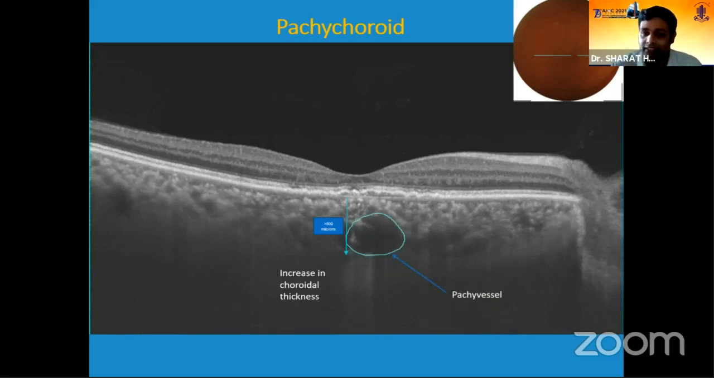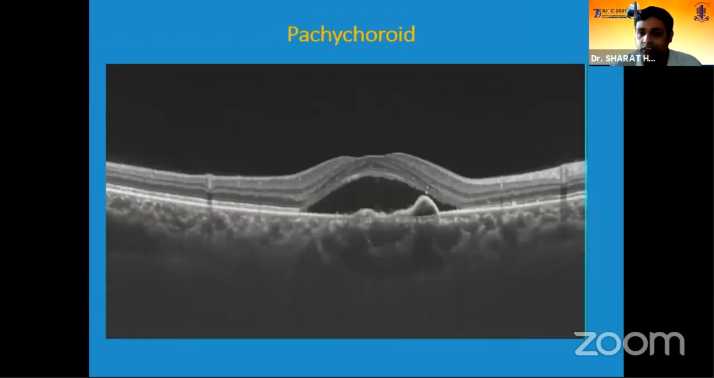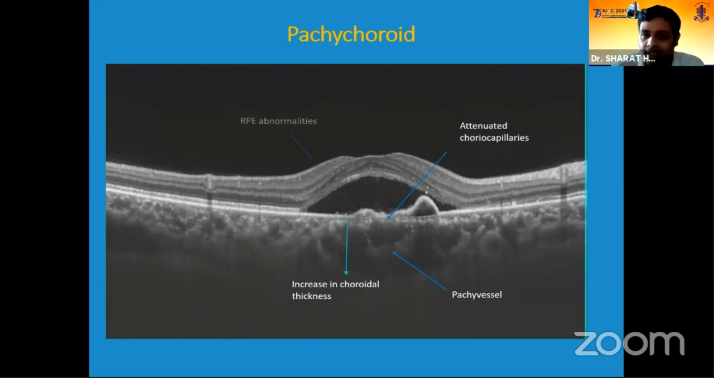Along with that, you can see there is a presence of attenuated choriocapillaris and Haller's layers, and in some patients they will have RPE abnormalities also. Similarly, one more case of PCV showing similar pictures where there is an increase in the choroidal thickness, the presence of pachy vessels, and the presence of attenuated choriocapillaris and the RPE abnormalities.